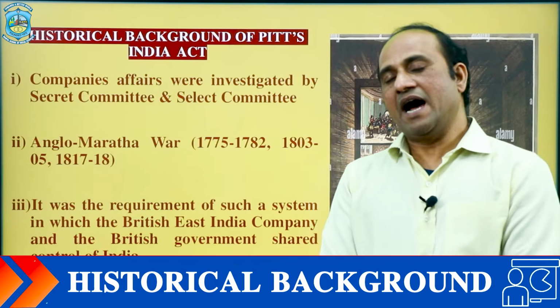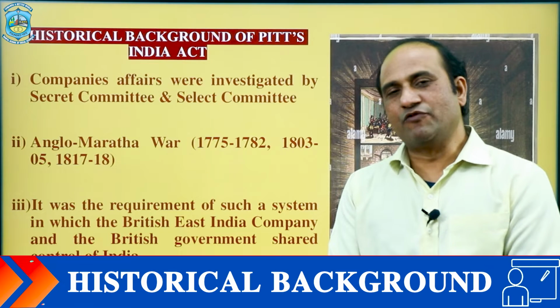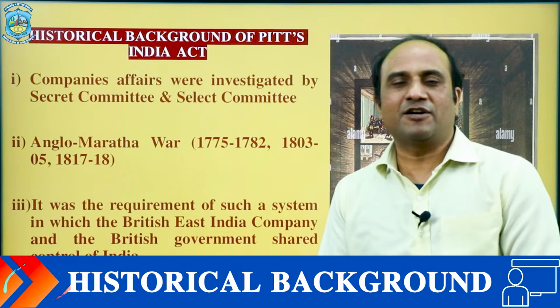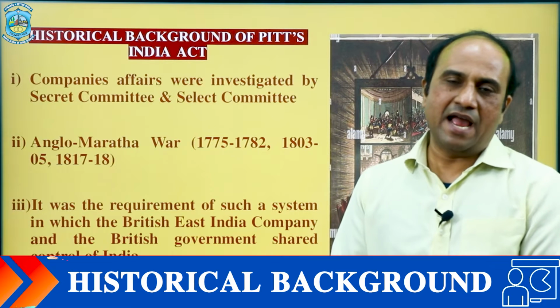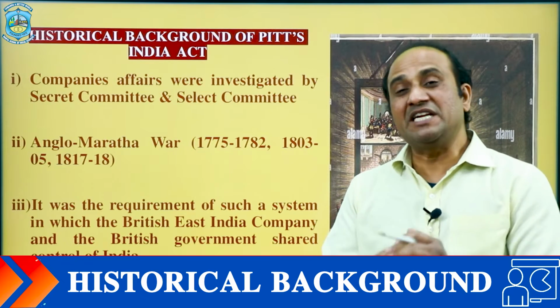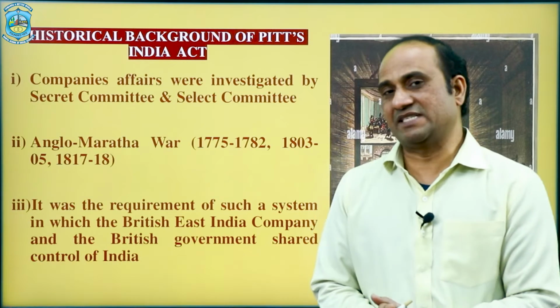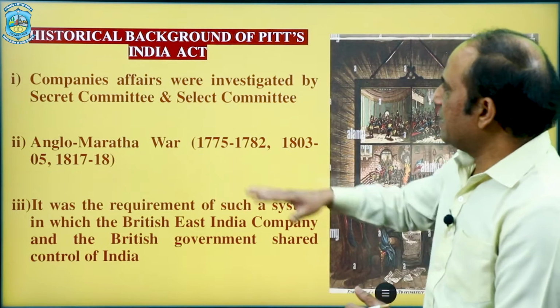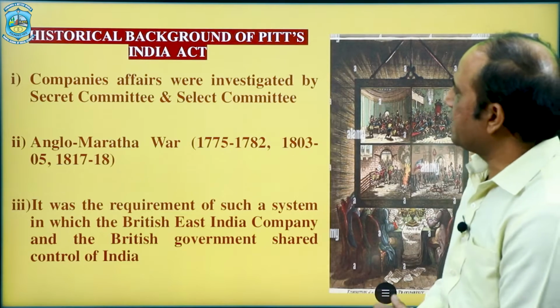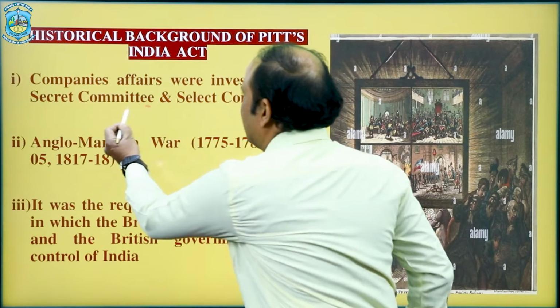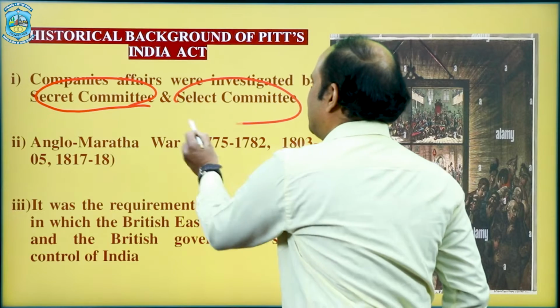Before we start the key provisions or the main part of this Pitt's India Act, we need to see the historical background of this act. First of all, the company's affairs were investigated by a secret committee and a select committee. What does it mean?